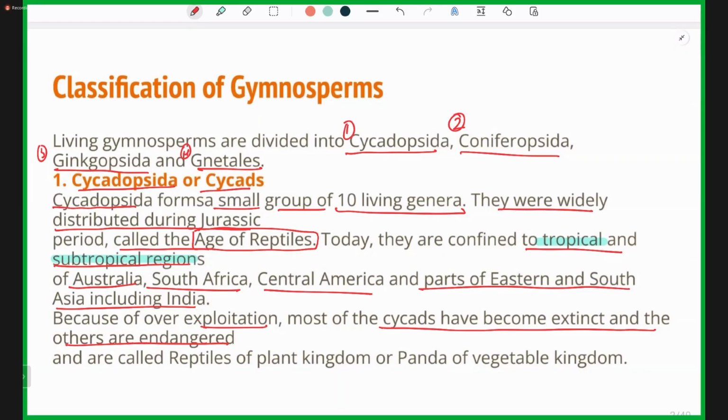Now they are very few and confined to only a few regions. They are called reptiles of the plant kingdom or panda of the vegetable kingdom, because pandas are also an endangered species now.